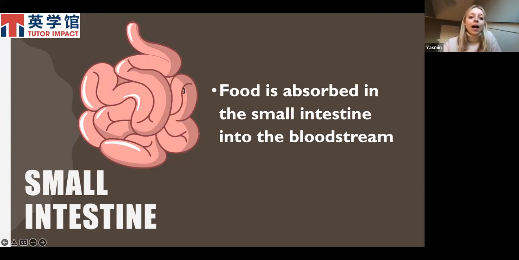This is where, in the small intestine, the digested food is absorbed. This is where the food that has been broken down by the mouth and the stomach is absorbed into the body. What this means is that it passes through the wall of the small intestine and into your bloodstream. So it goes from the stomach to the small intestine, and then the food passes through that wall and into your bloodstream.